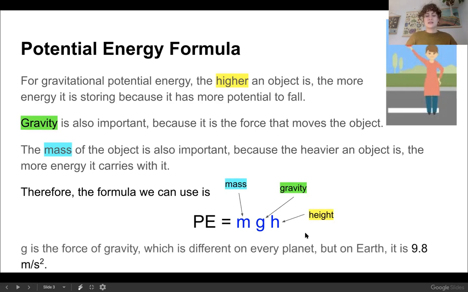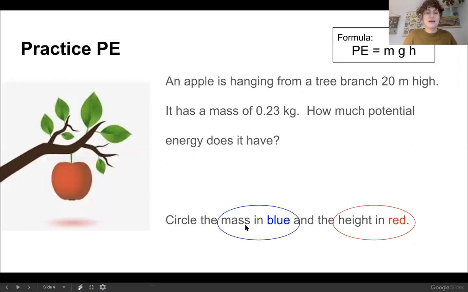All right, now here is the extra piece of information that you're going to need to remember. G is the force of gravity, which is different on every planet, but on Earth, it is 9.8 meters per second squared. What that means is that all objects are affected by gravity the exact same way on Earth. This is different for different planets or on the moon, but we're only going to be worried about things on Earth, so the number that we're always going to use for gravity is 9.8. Remember that.